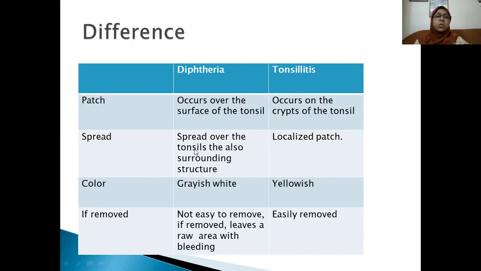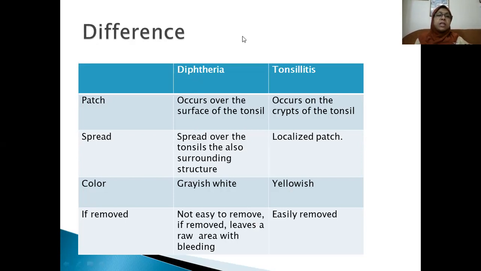They spread over the tonsil, also surrounding structures as I have shown in the picture, within the uvula, within the soft palate, etc., as well as it may extend into the hard palate or gum. It spreads in diphtheria. Patches spread in the surrounding structures, but in tonsillitis due to streptococcal infection it is localized within the tonsil.